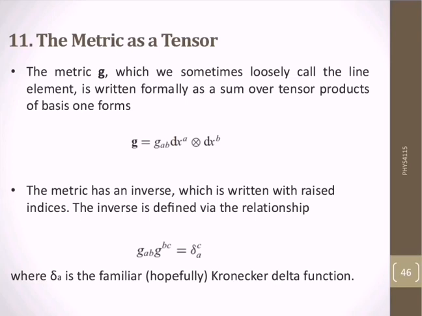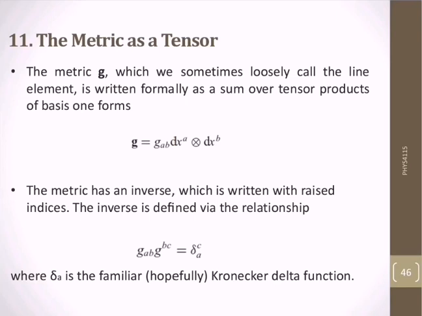As we know, the metric tensor is a coordinate dependent function, and the metric g, which we call the line element, is written formally as a sum over tensor products of basis 1-forms. It is written as g is equal to g_ab dx^a dx^b.